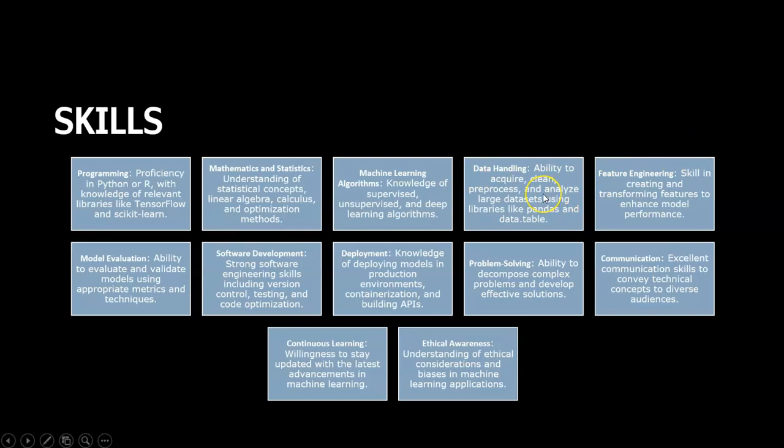And data handling, of course an engineer should know end to end, in my perspective. So always make sure he has the ability to handle the data. And as I mentioned, feature engineering is very important. Whenever you are dealing with data, there will be multiple columns, right? So all the columns may not be important for our analysis. So feature engineering is one important skill that a machine learning engineer should have. And model evaluation, as I mentioned, he needs to know what are the metrics available, which is the best metric to choose, all those things.